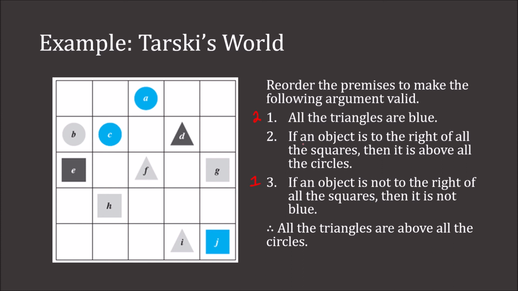Well, now if we look at 2, if an object is to the right of all the squares, then it is above all the circles. But we just said that all the triangles are not to the right of all the squares. So it cannot be above all the circles.